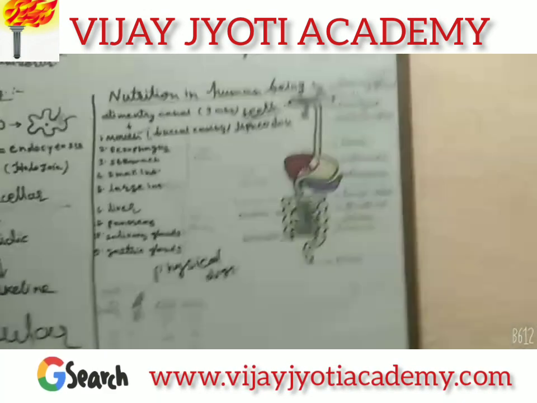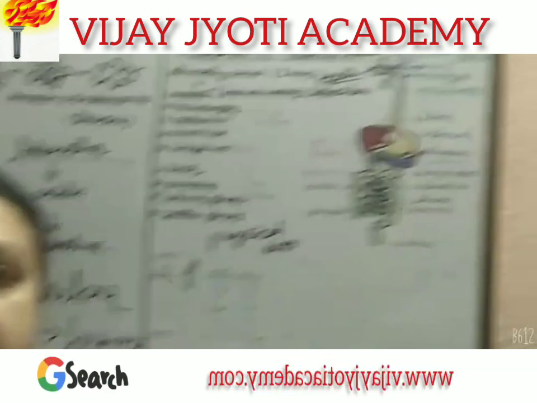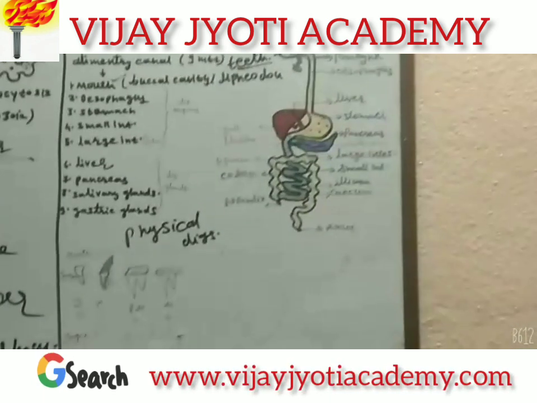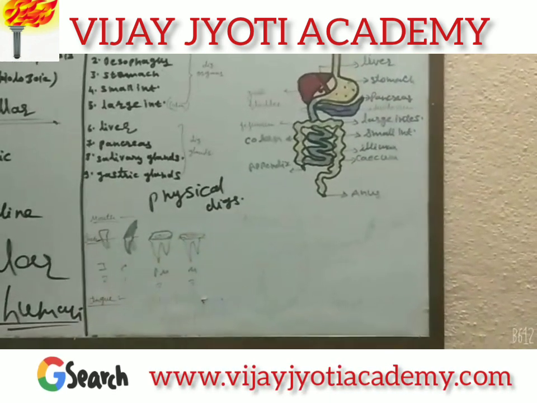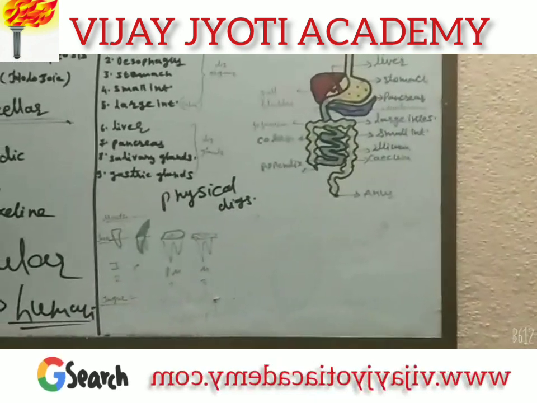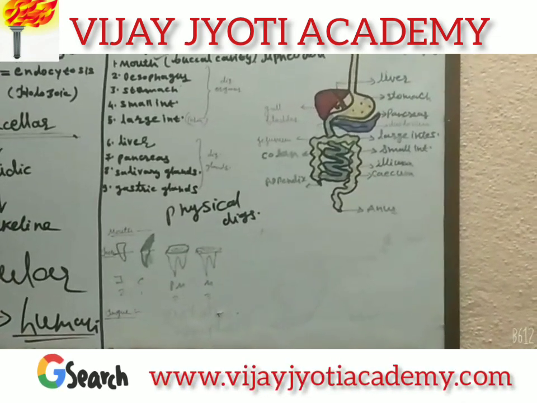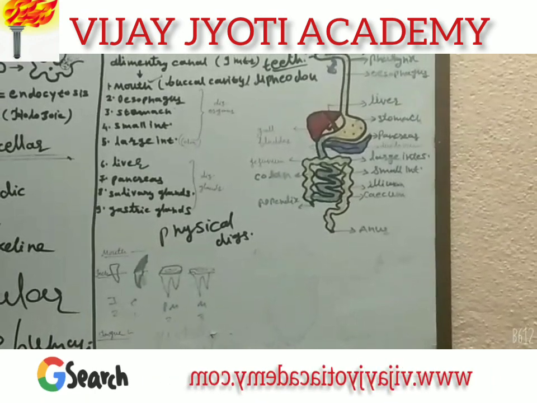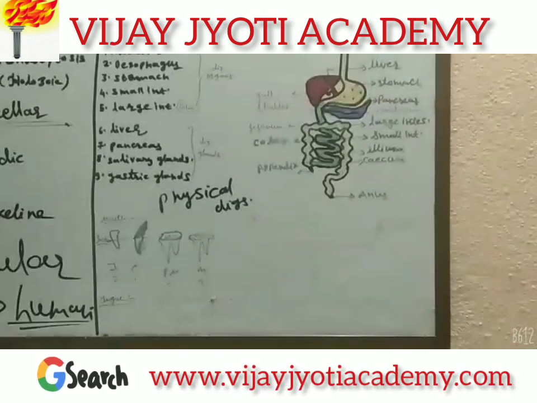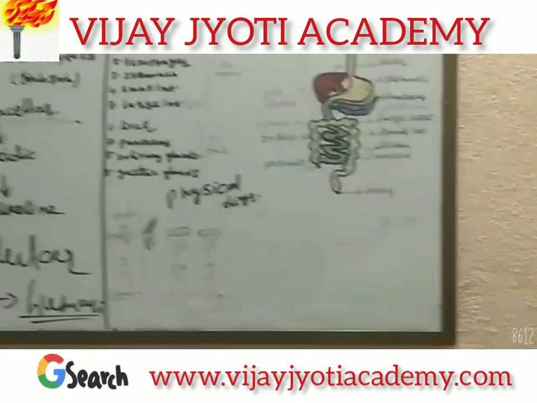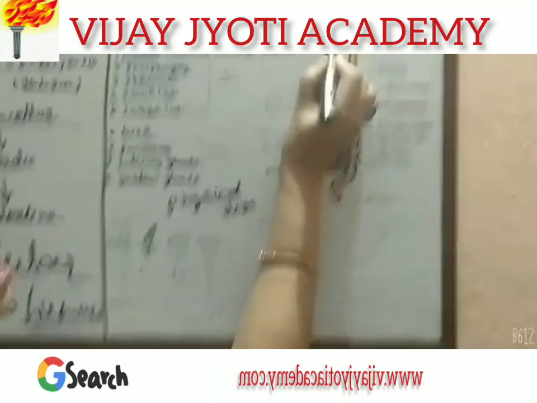Students, you know, two sets of teeth are there in the human body in their lifespan. The first set is called milk teeth and the second set is called permanent teeth. In this way, human beings receive two sets of teeth in their lifespan. That is why they are called diphyodont.